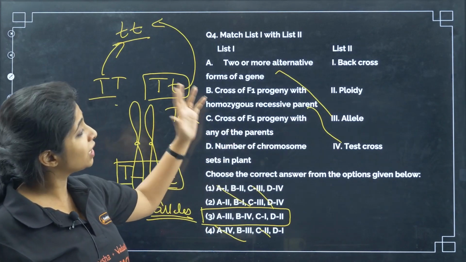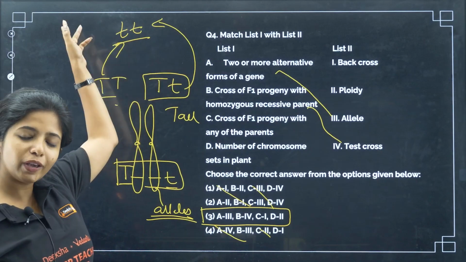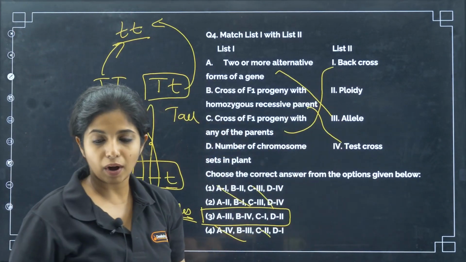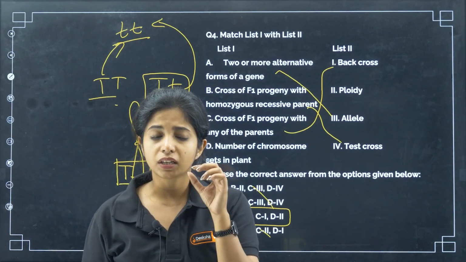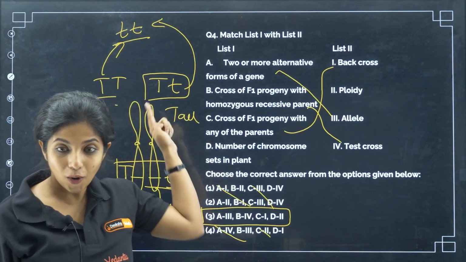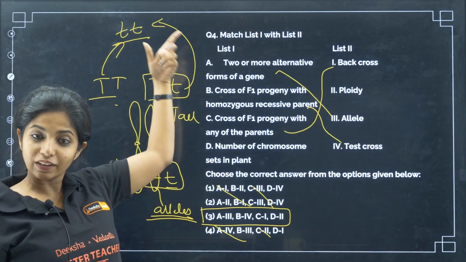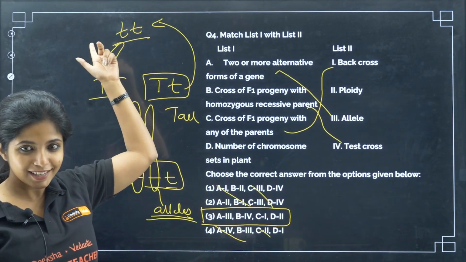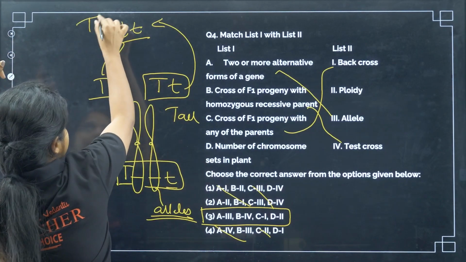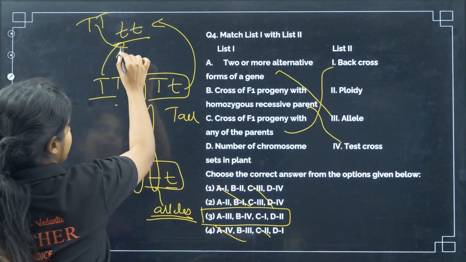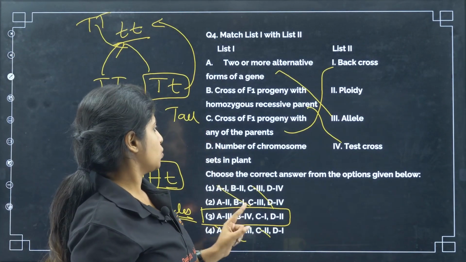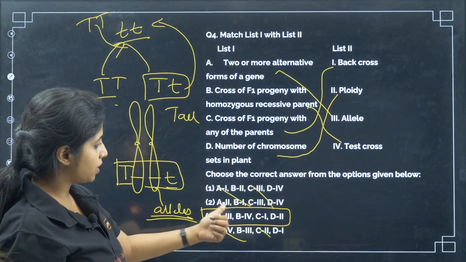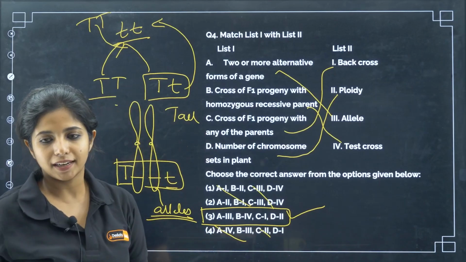Cross of F1 progeny with any of the parents, not specific, you're just going back, crossing with any of the parents, this will be known as back cross. Can I say all test cross is back cross? Yes, because anyway I have to go back. But all back cross is test cross? No. All back cross is not test cross. Suppose I'm crossing it with this. Is it a test cross? No. You get it? So remember that also. Number of chromosome sets in the plant is known as ploidy, and with that we get sure about the answer, that is 3.